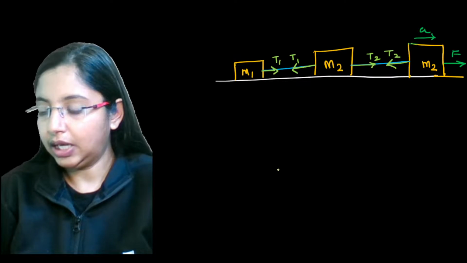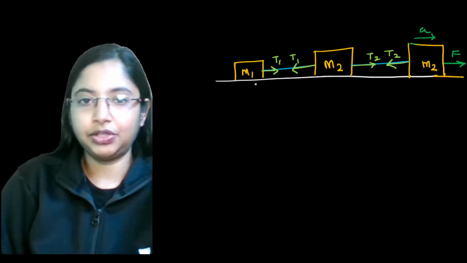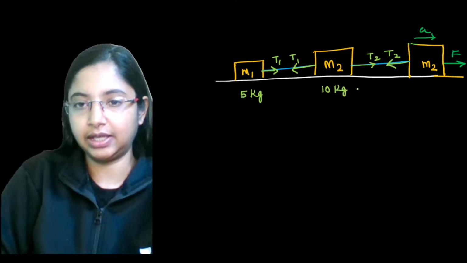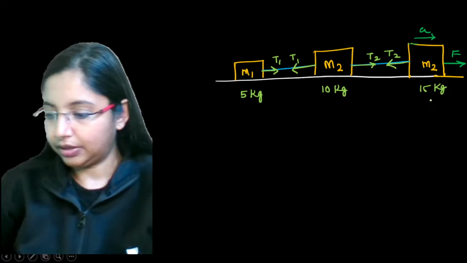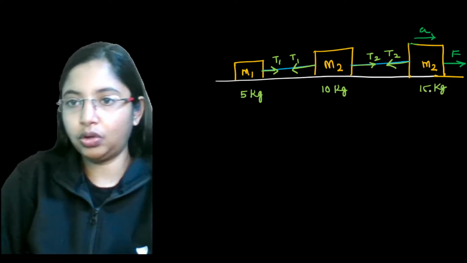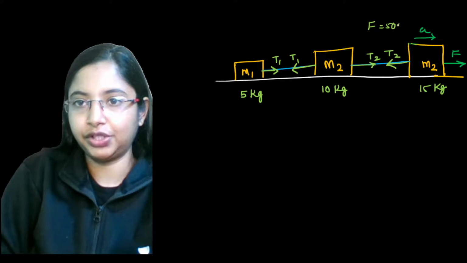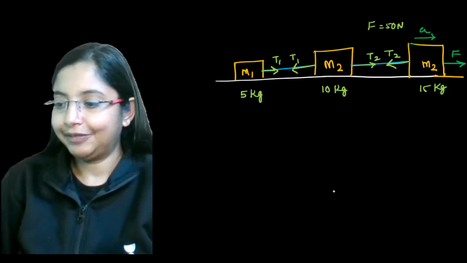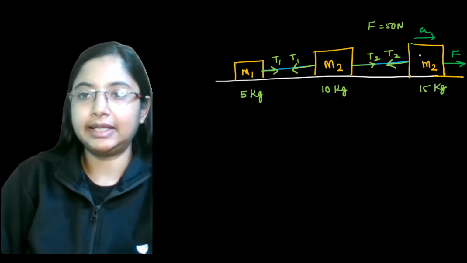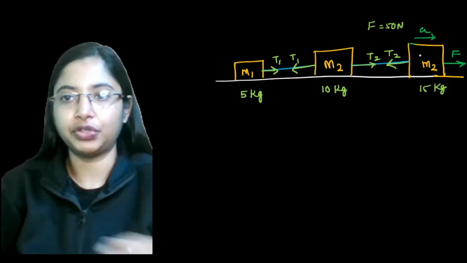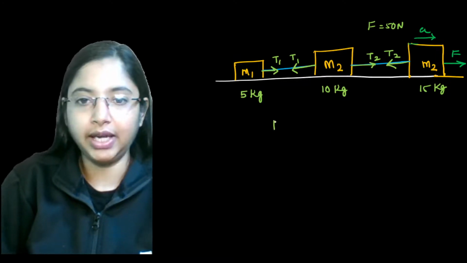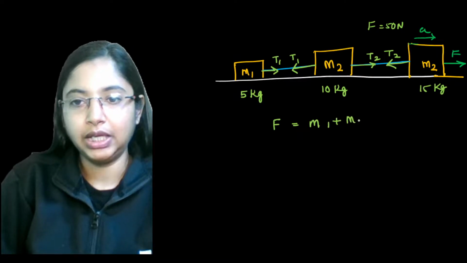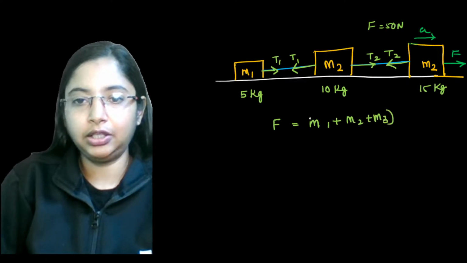Now let's say the masses are 5 kgs, 10 kgs and 15 kgs, and let's say the total force that we applied initially is 50 Newton. Now, for all of these objects, as you pull, the entire system moves, so you can find the common acceleration. Force is nothing but the mass of all three objects, M1, M2 and M3, times the acceleration.